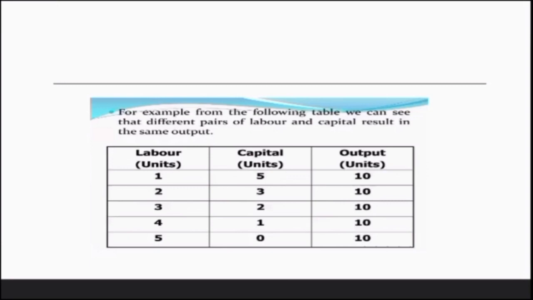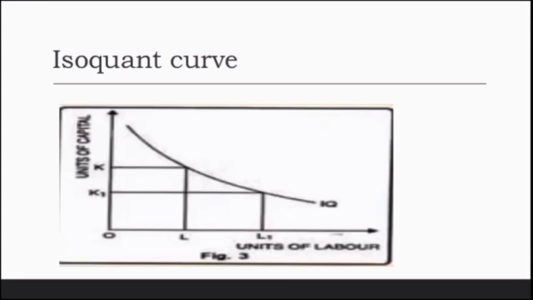If the labor units are 5 and capital units are 0, the output is also 10. This is the isoquant curve, and this curve slopes downward from left to right. When we increase the labor units, we have to decrease the units of capital to produce a given level of output.